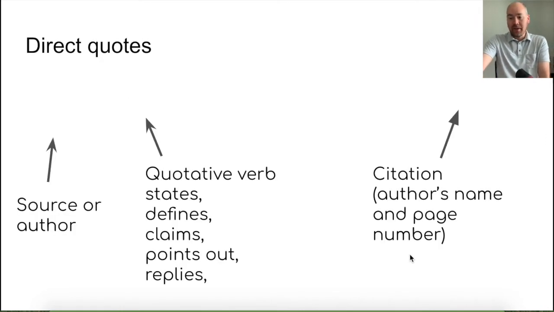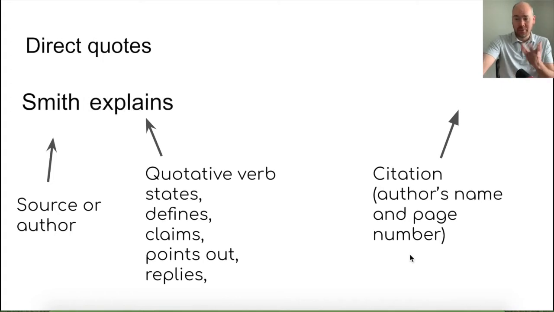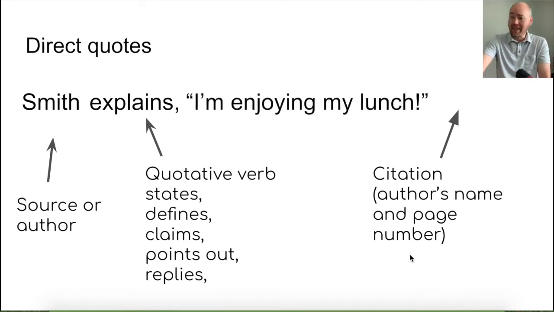Okay. So to illustrate the different parts a little more clearly, there's the source or the author, right? There's a quotative verb, and there are many quotative verbs. I said these were special kinds of verbs. Basically, if you Google the phrase quotative verb, you'll find a lot of examples of these. These are just a few. So states, defines, claims, points out, replies, explains, as you see here, and then the comma, right? And then the exact quote.